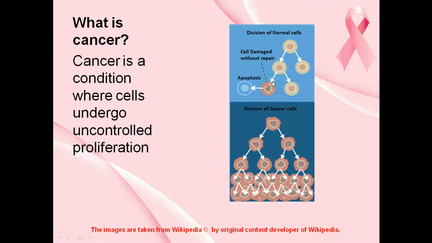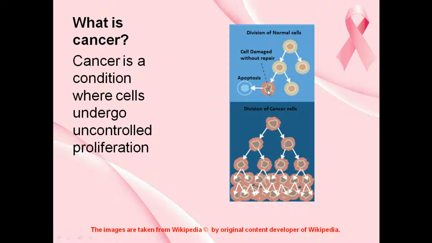But here a regulation mechanism is there in normal cell division. If the daughter cell is somewhat damaged or unhealthy, what happens? That cell is halted there. It will not divide further. It is halted at that stage and the cell will try to repair the damage by various complex mechanisms. We'll be studying that in a later session.